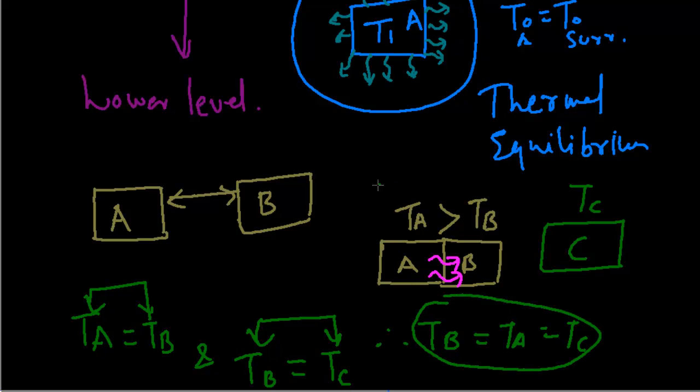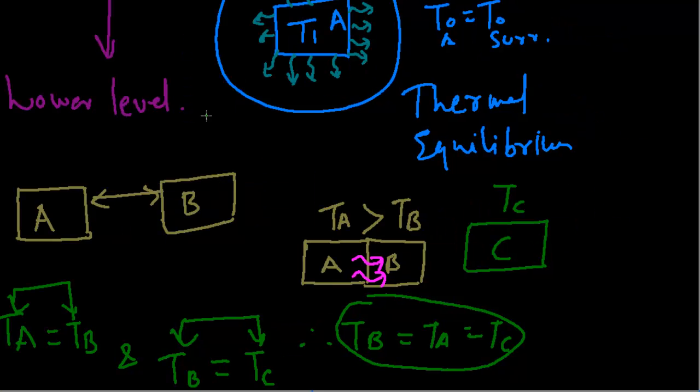That is, when body A is in equilibrium with body B, and there is some body C which is in equilibrium with body B, then A and C are to be in equilibrium with each other. Just to explain with the help of some diagrams, I'm going to show it to you like this.